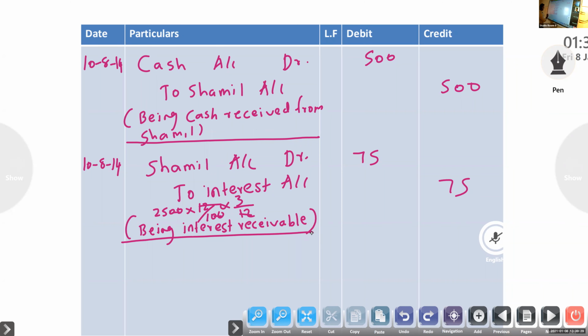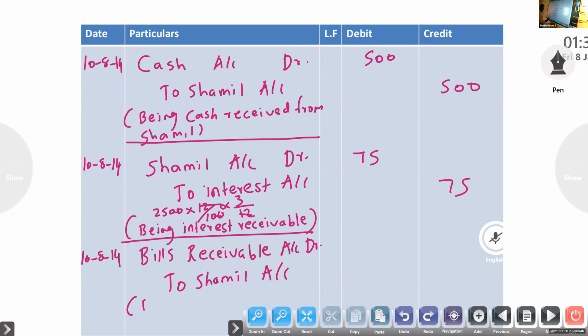Now same date we will make the new bill. Bills receivable account debtor to Shamil account. Being, what do you have to write? Not acceptance received, new acceptance received.